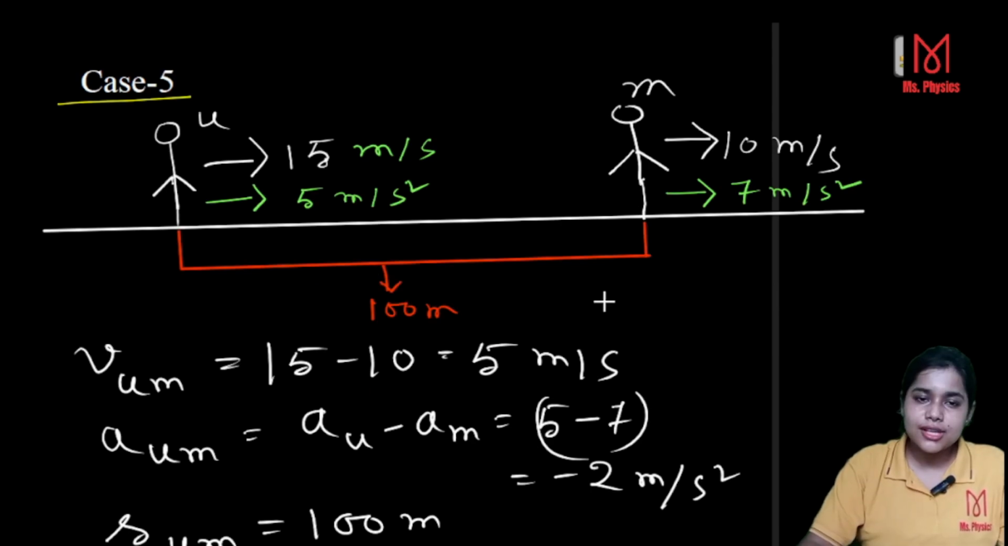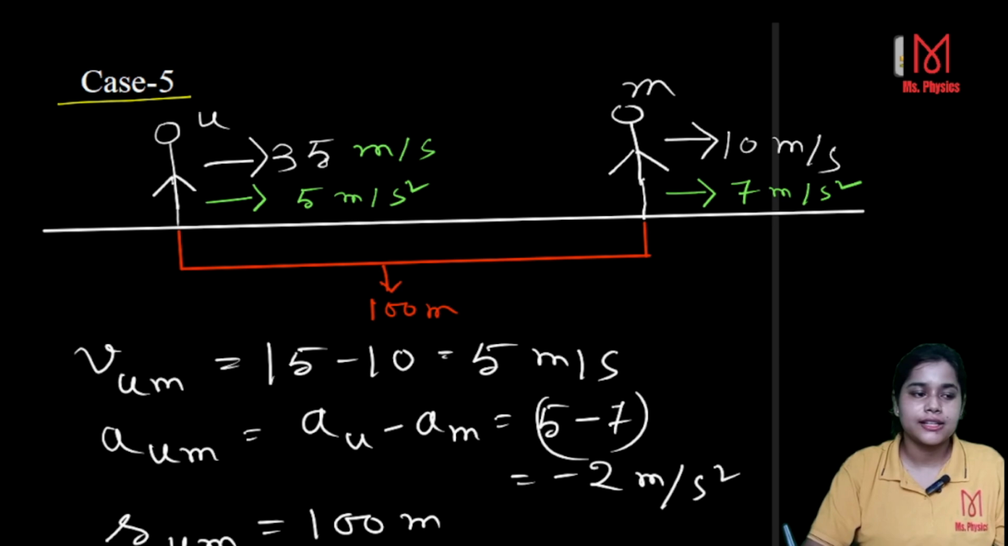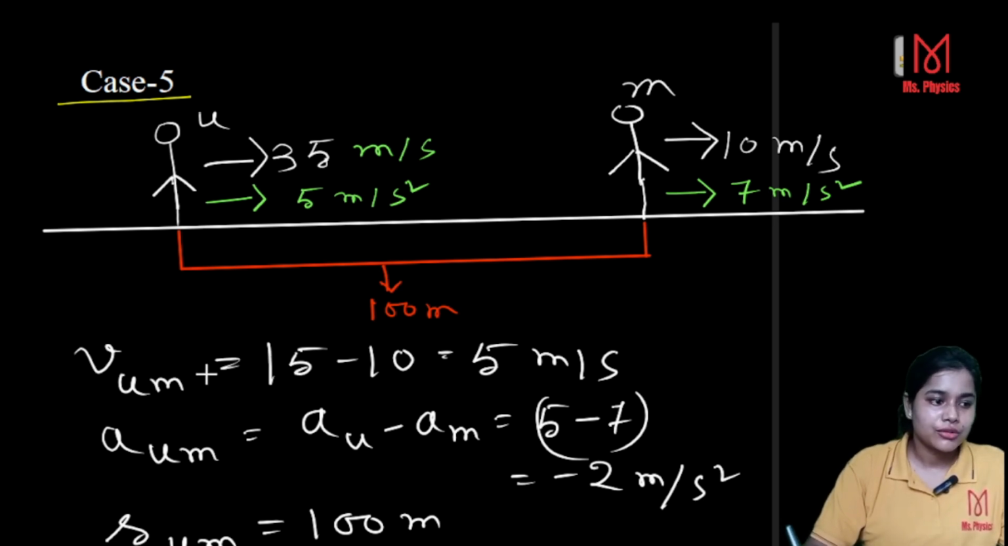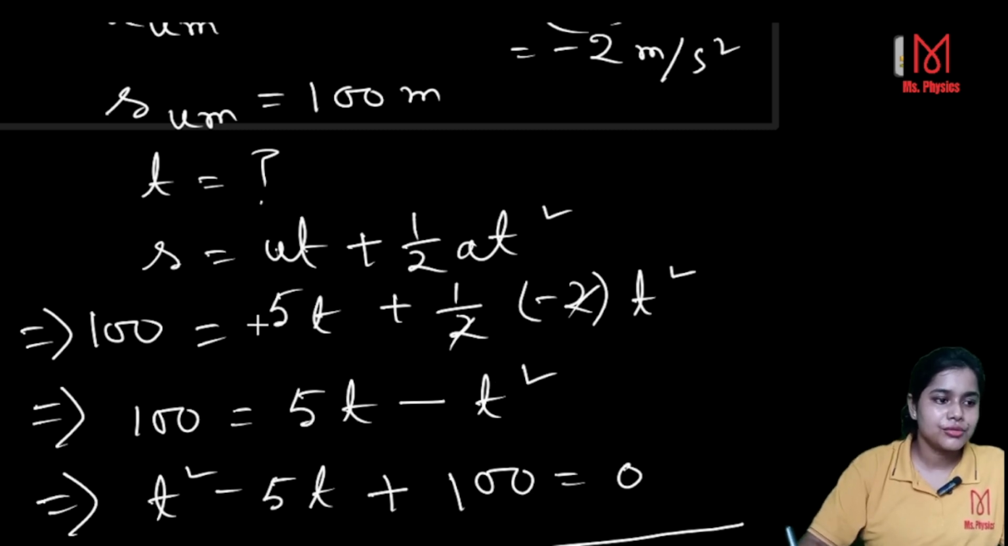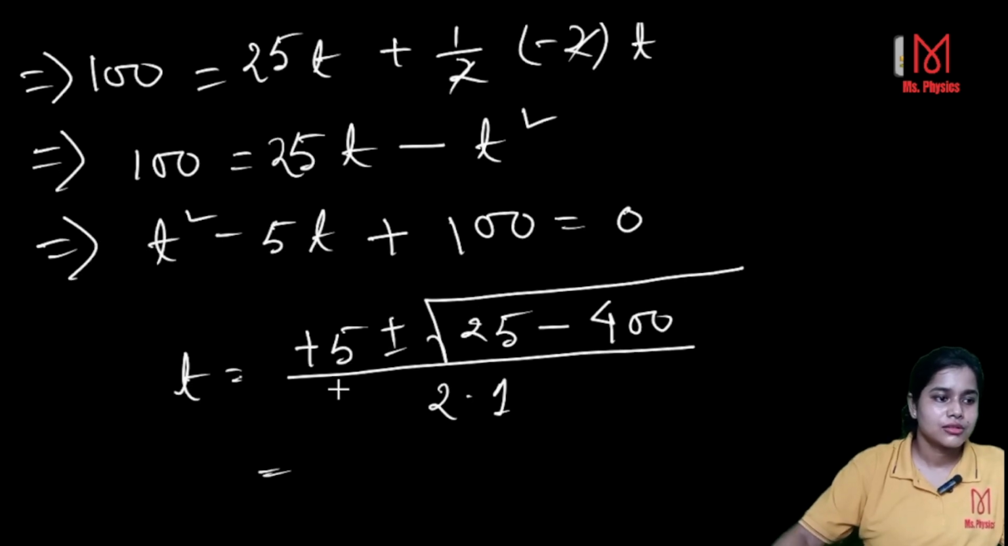Okay, now suppose instead of 15, you have the velocity 35. Suppose I am changing the value to 35. So in that case, what would be the relative velocity? Relative velocity would be 35 minus 10, that gives you 25. So therefore here instead of u, it would be 25. So ultimately you are getting t square minus 25t.